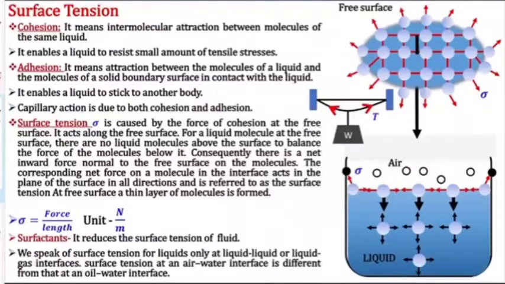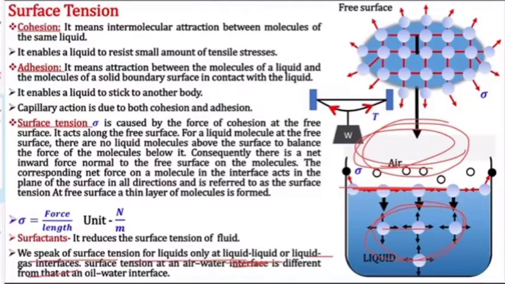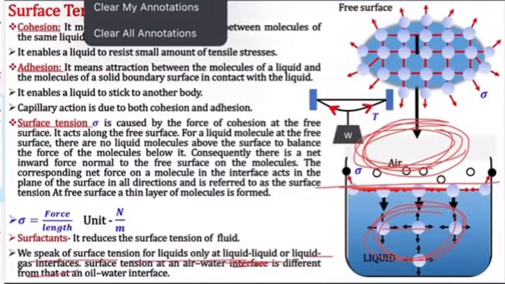Now, we speak of surface tension for liquid only, at liquid-gas interfaces. It will only form at the surface, between liquid and air. Or it may happen that oil is here and we have some liquid here, like here we have water, here we have oil. Then also there will be a surface tension in between the layers.